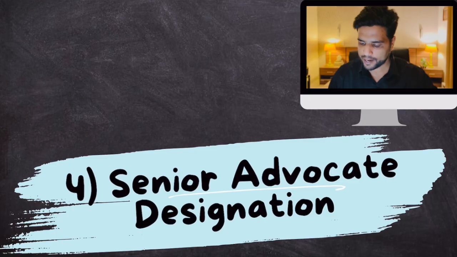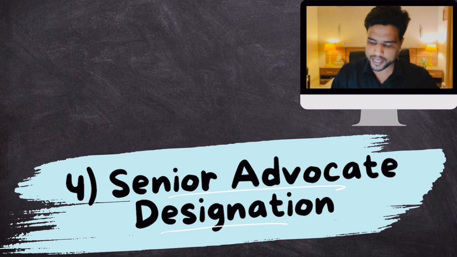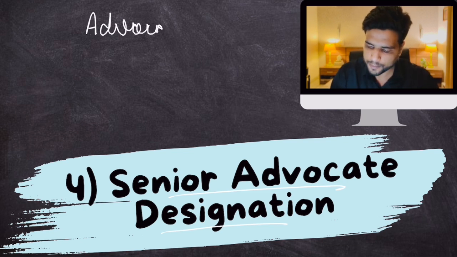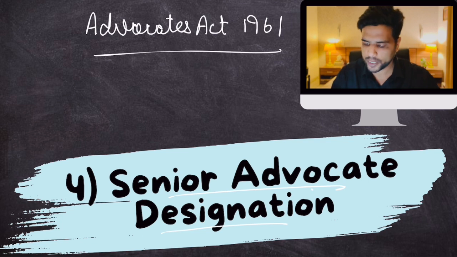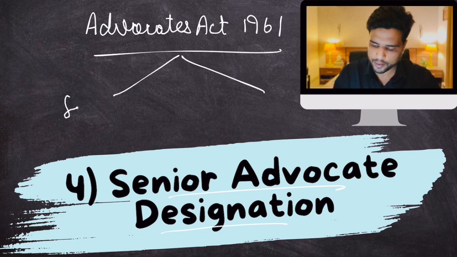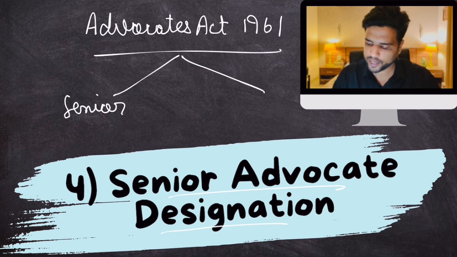So, senior advocate designation. Now, as per the Advocates Act of 1961, there are two types of advocates: senior advocates and other advocates.